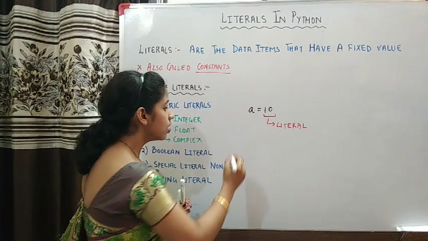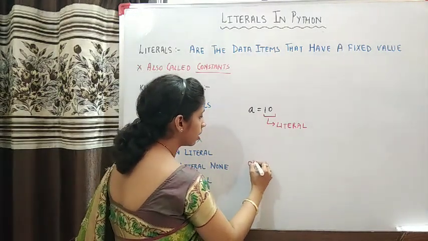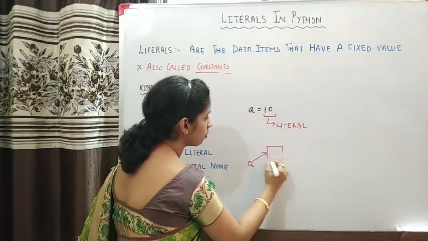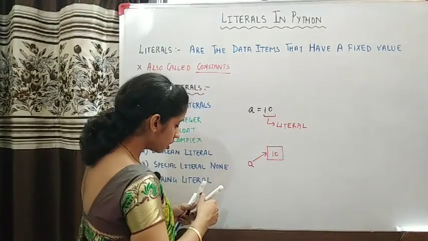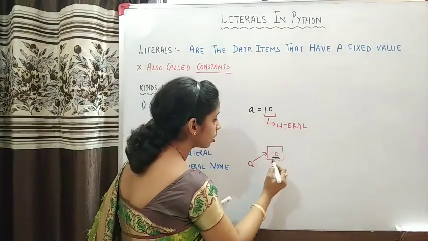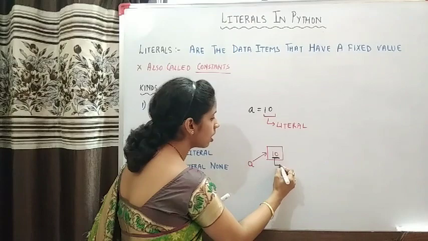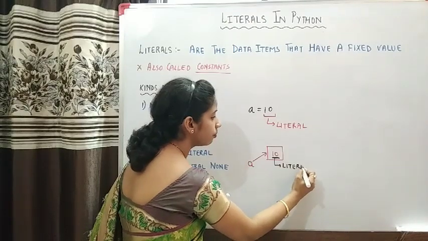So what happens in memory? You will have a variable a pointing to the location where value 10 is stored. This value which is getting stored in this memory location is the literal.